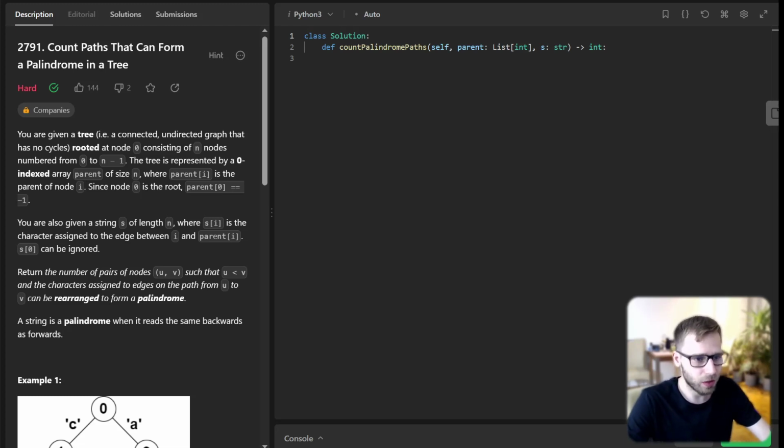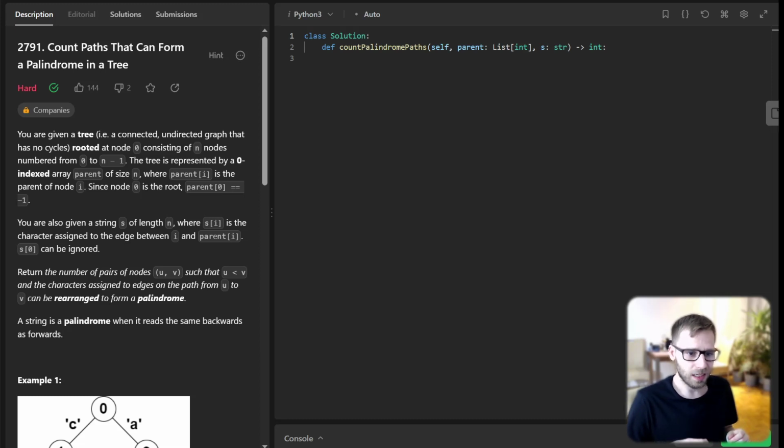Here is VanAmsen. Today we are tackling a fascinating coding problem from the world of trees and palindromes, problem 2791: Count paths that can form a palindrome in a tree. Sounds intriguing, right? So without any further ado, let's jump right in.